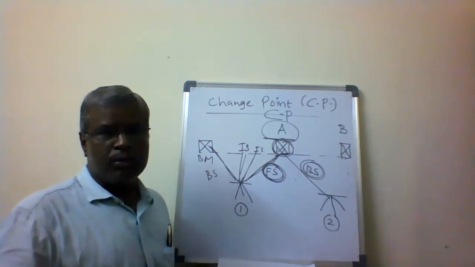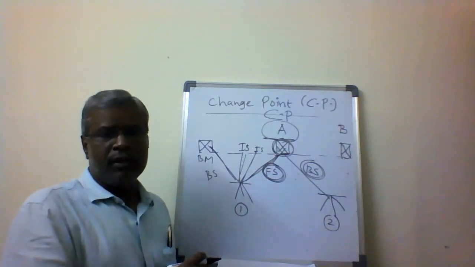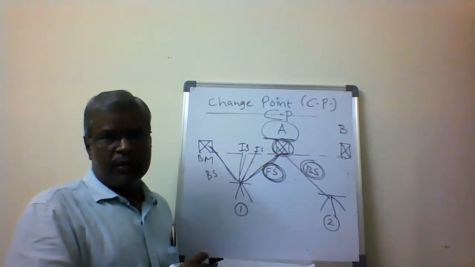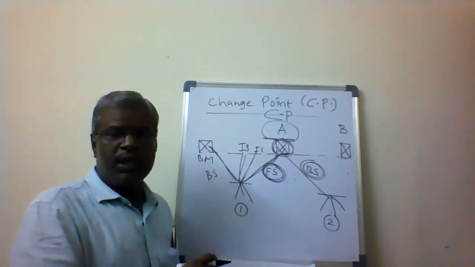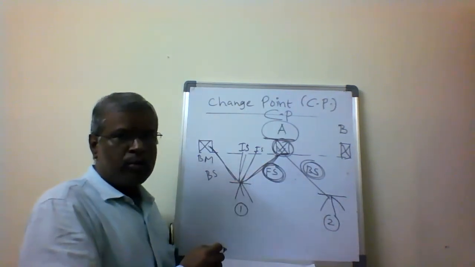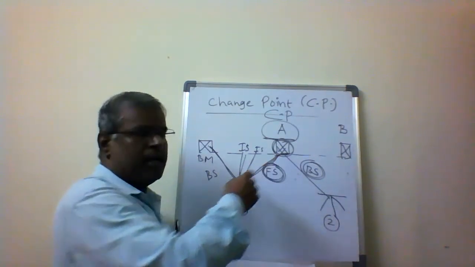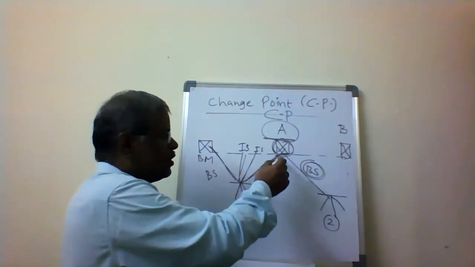Before the instrument is shifted, the reading we take is called a foresight, because the object is not going to be visible. Then the instrument is shifted to the second position, and I continue the process of leveling where I ended in the previous setup. Where I ended in the previous setup is a foresight.